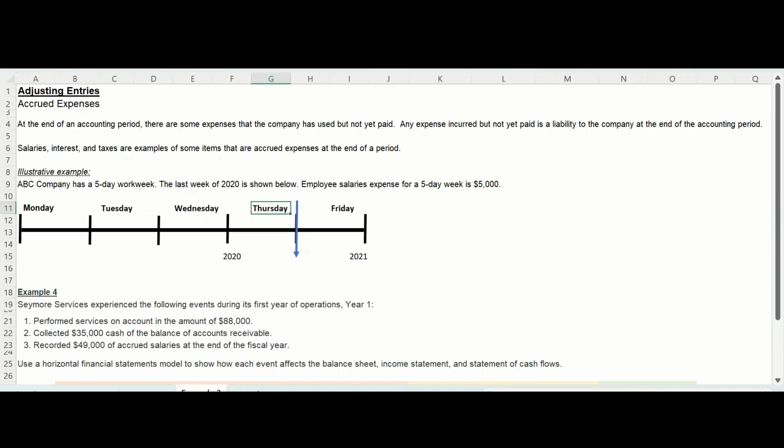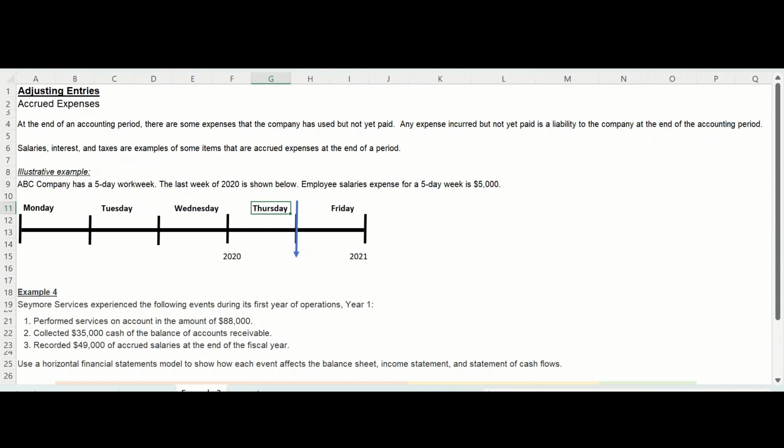As such, they have these expenses for their employees for Monday through Thursday, which relate to 2020. So the company accrues these expenses. They record these expenses on their books of accounting as a liability. The company will record a proportionate amount of $5,000 for the 4 days.